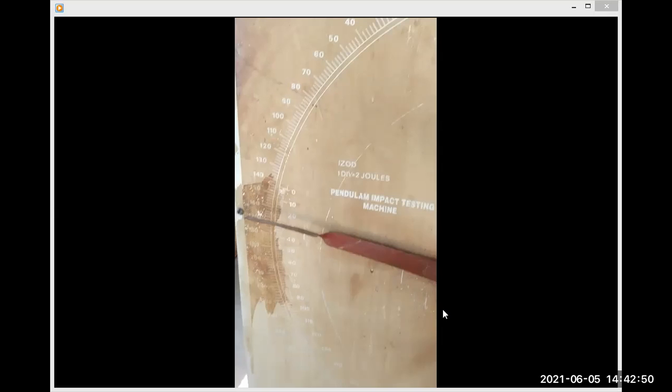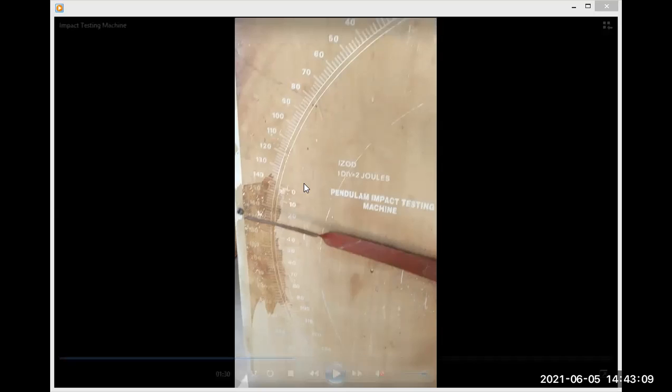So if there is no load on the rod, no workpiece itself, what will happen? This swing will start from 162 and reach 0. It means there is no energy required because nothing has been placed to brake it. And this will make the swing accordingly. This indicator shaft is being governed by a plate just like this.